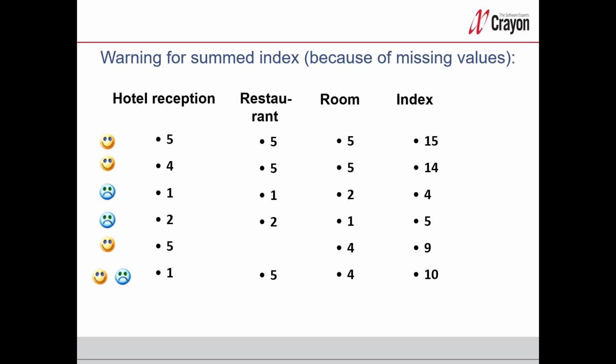Look at the three answers from the first respondent. You have 15, 5 plus 5 plus 5. Very, very satisfied. But then have a look at this. If there is a missing value, this will happen. The sum will be too low to give you a fair picture of how satisfied the customer is. It seems that this customer isn't so satisfied because of the missing value, because we have just 9 as the sum.